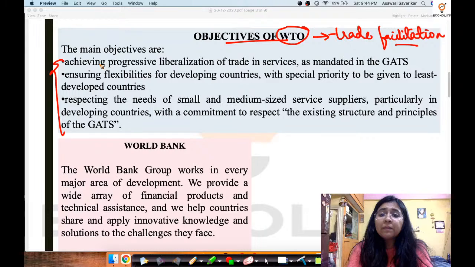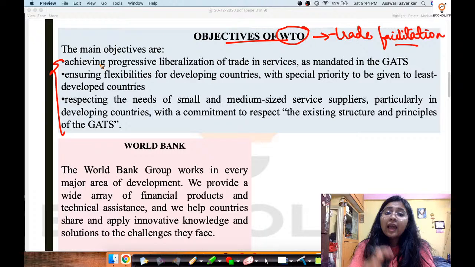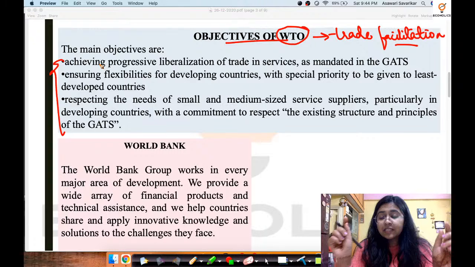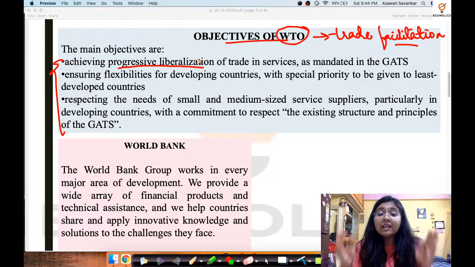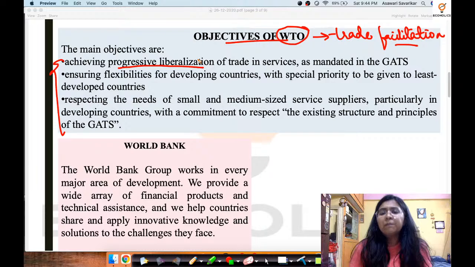Also, many times competitive examinations have statements directly taken from the official website's page, because they have phrases which would not be found in any other websites. For example, progressive liberalization. This phrase has been specifically used by the World Trade Organization's page. So please make sure that whenever you develop your understanding and make notes on international organizations, you make the effort to go to their official pages and draw some information from there itself.